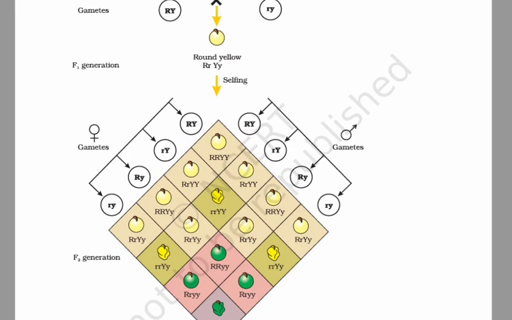Therefore, Mendel received the ratio 9:3:3:1.